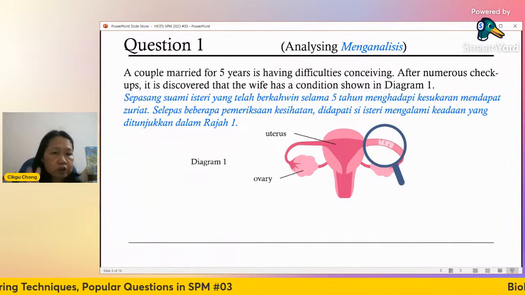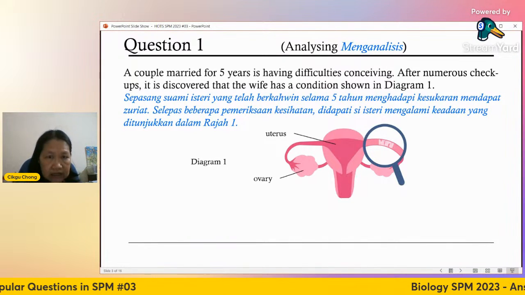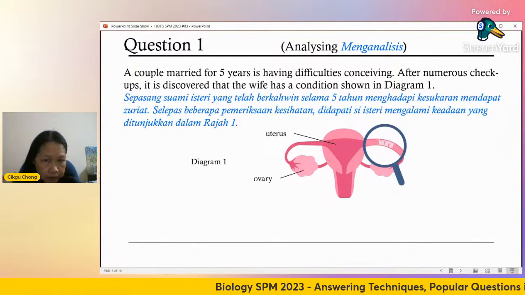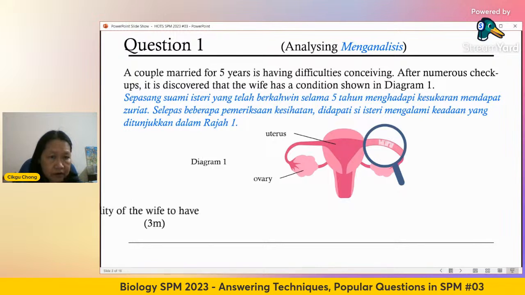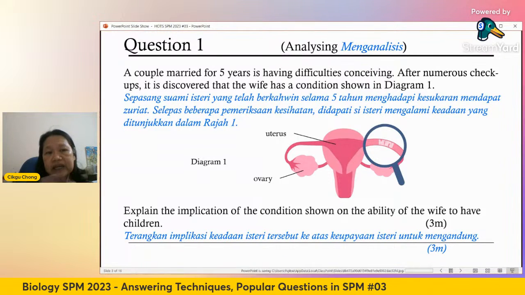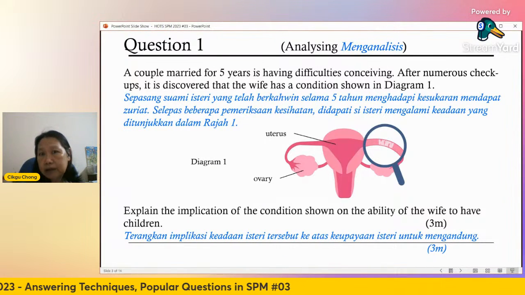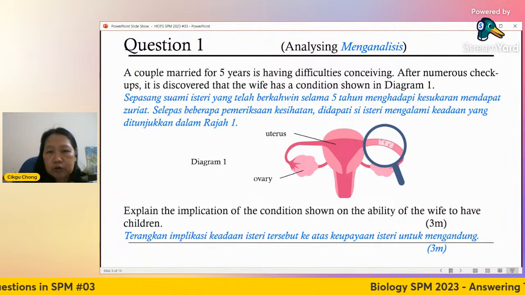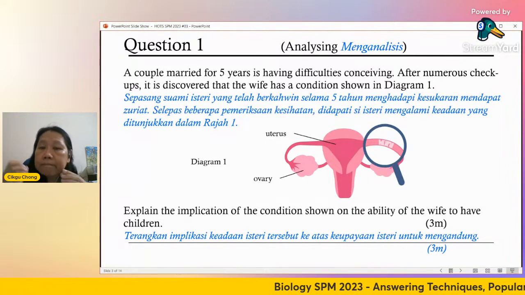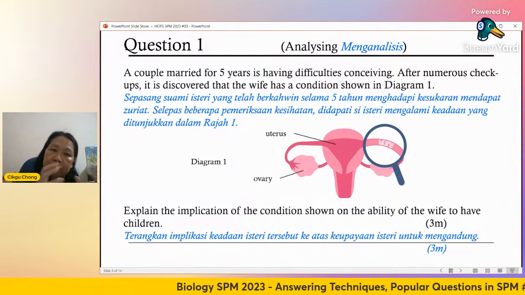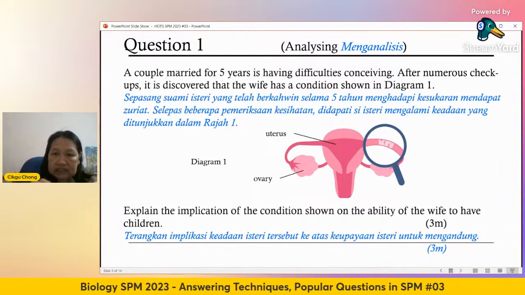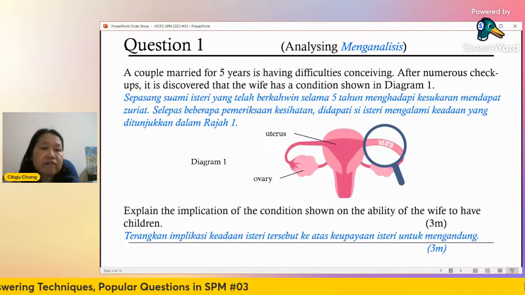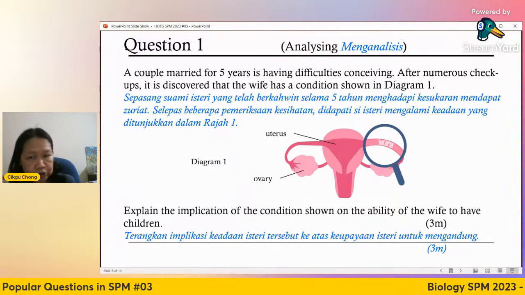All right, so you should be able to see from here, there's something wrong with one part here, which is the fallopian tube, or tube fallopian. Explain the implication. Implication means the akibat. What happens if you have this case? It affects the ability of the wife to have children. So, apakah kesan? This is the problem of this woman having children, the ability to have children, and it's only 3 marks.